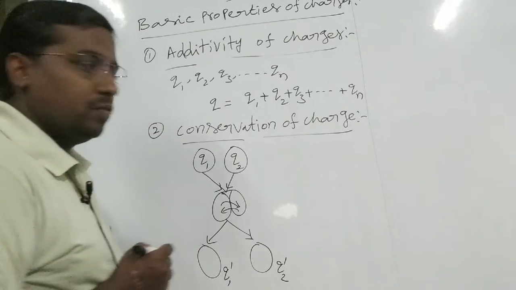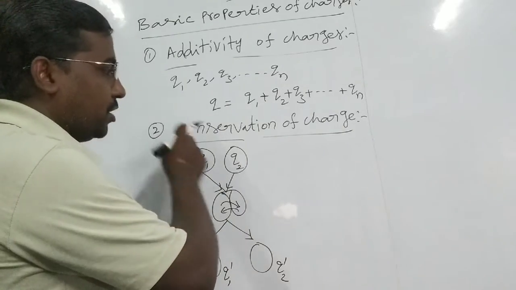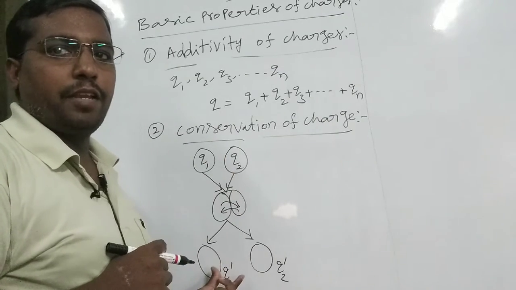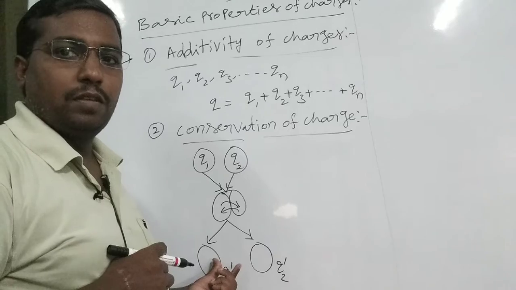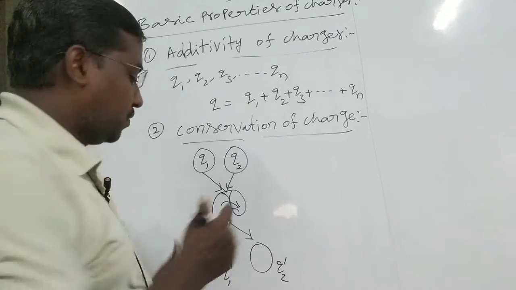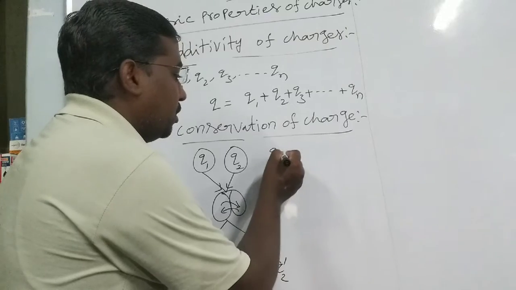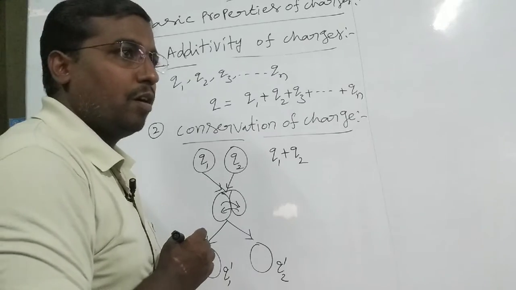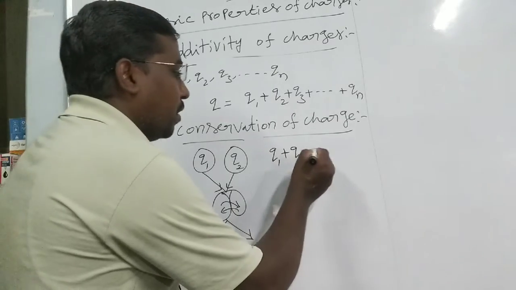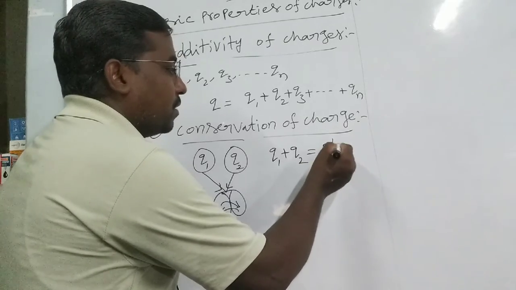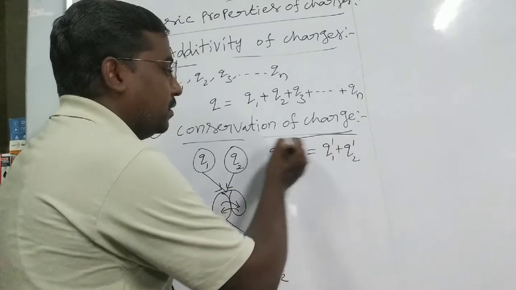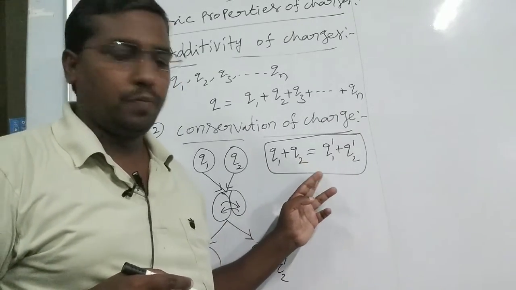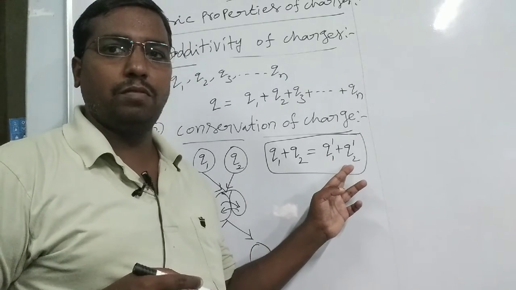According to conservation of charge, the total charge before and after is the same, constant. So the sum of the individual charges before the rubbing or touching equals the sum after: q1 plus q2 equals q1 dash plus q2 dash.